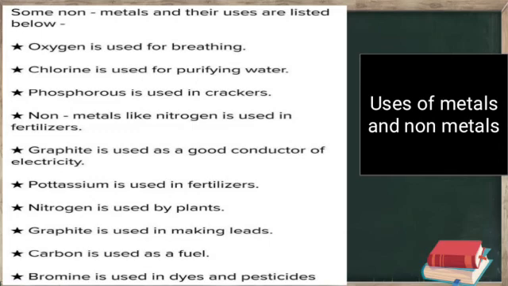Graphite is used in making leads. Carbon is used as a fuel. Bromine is used in dyes and pesticides. So you have seen the uses of metals and non-metals. There are many other metals and non-metals and their uses also. There are 180 known metals, so think, the uses will be different. Okay. Revise all these topics. These are very important and are also in your class 7th, 8th, 9th in basics, and you will learn much more in other videos also.